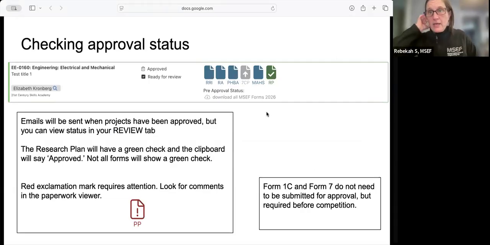You can always go back in and check the approval status. In the dashboard, I showed you an example of what this would look like. You will have at least one green check on the research plan. It'll say approved on the little clipboard, and you know that project is ready to go. If there's a red exclamation mark, it means it requires attention. Hopefully you received emails about that, but if not, you can go into the document and look at comments to see what the conversation has been with the reviewer.